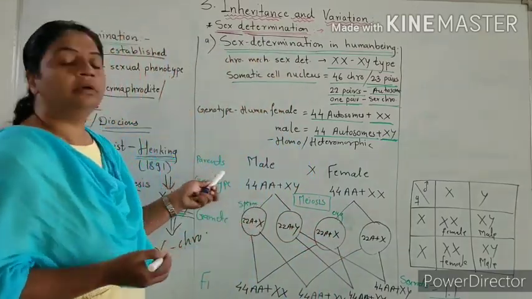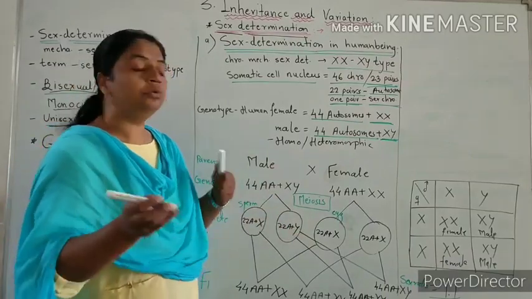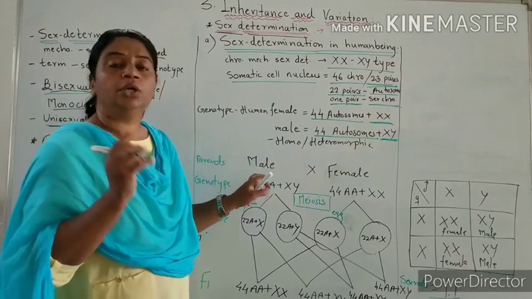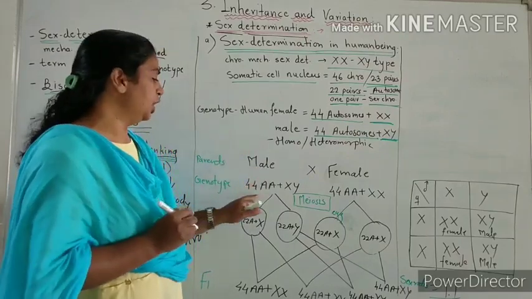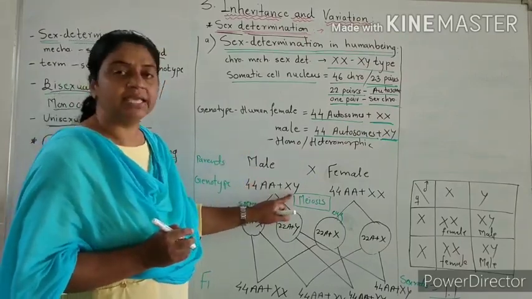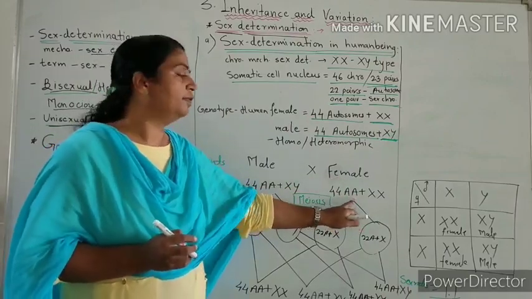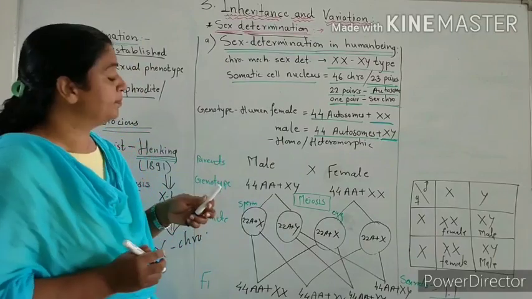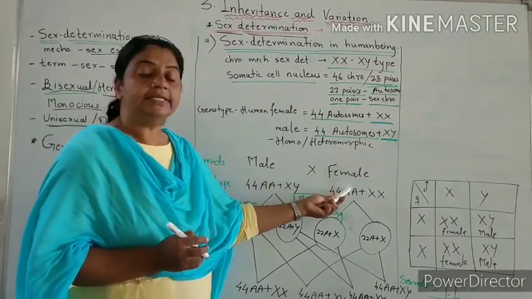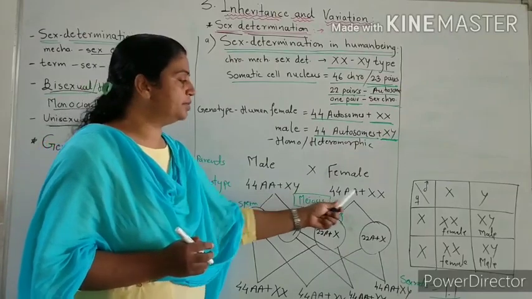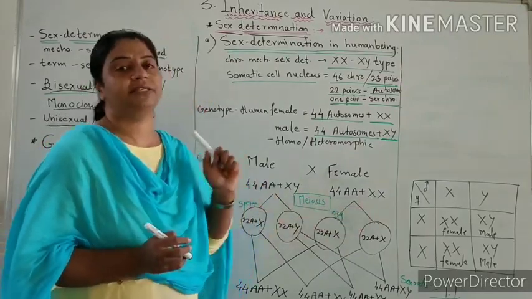Then we will see how the 1:1 ratio arises. The human male has genotype 44 autosomes plus XY, and the human female 44 autosomes plus XX.